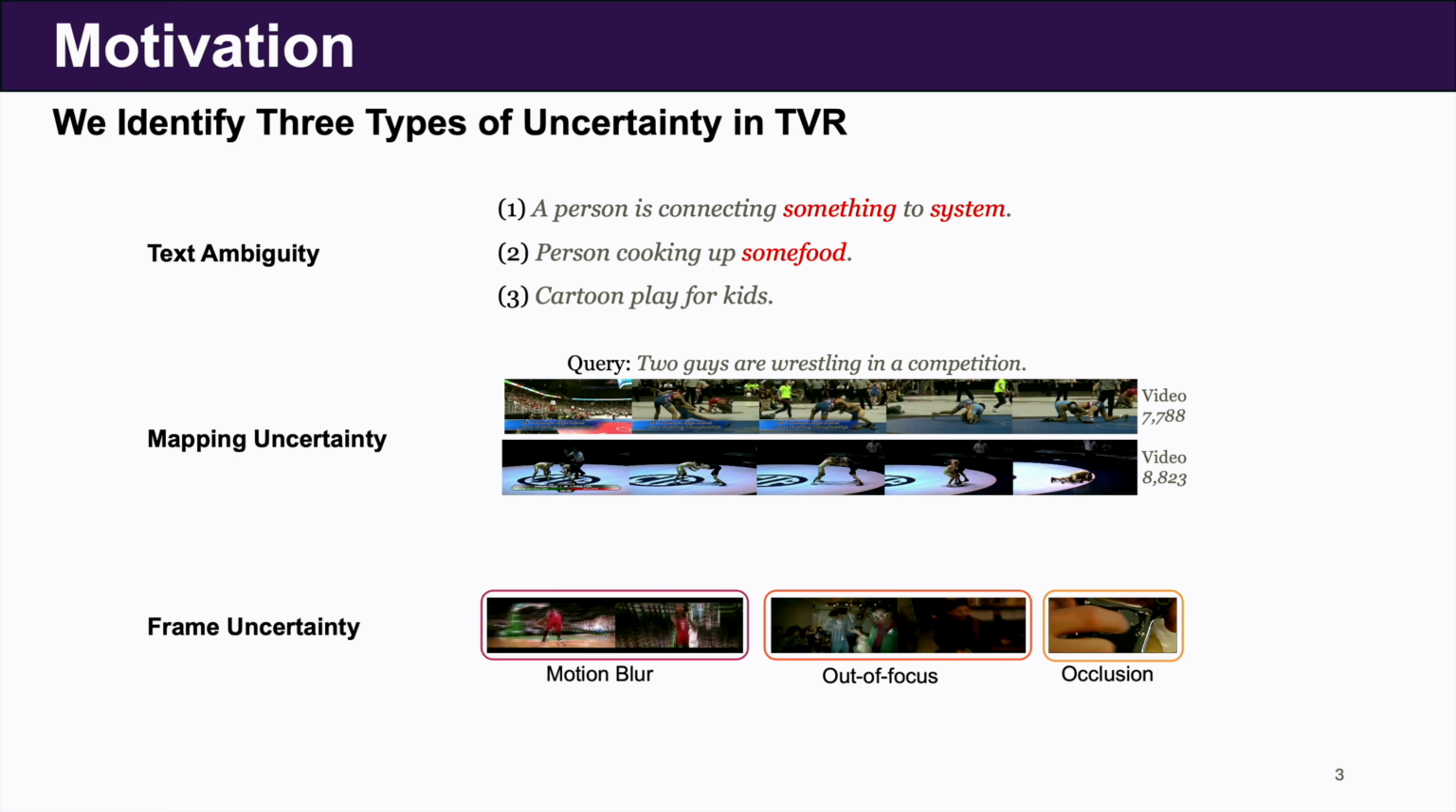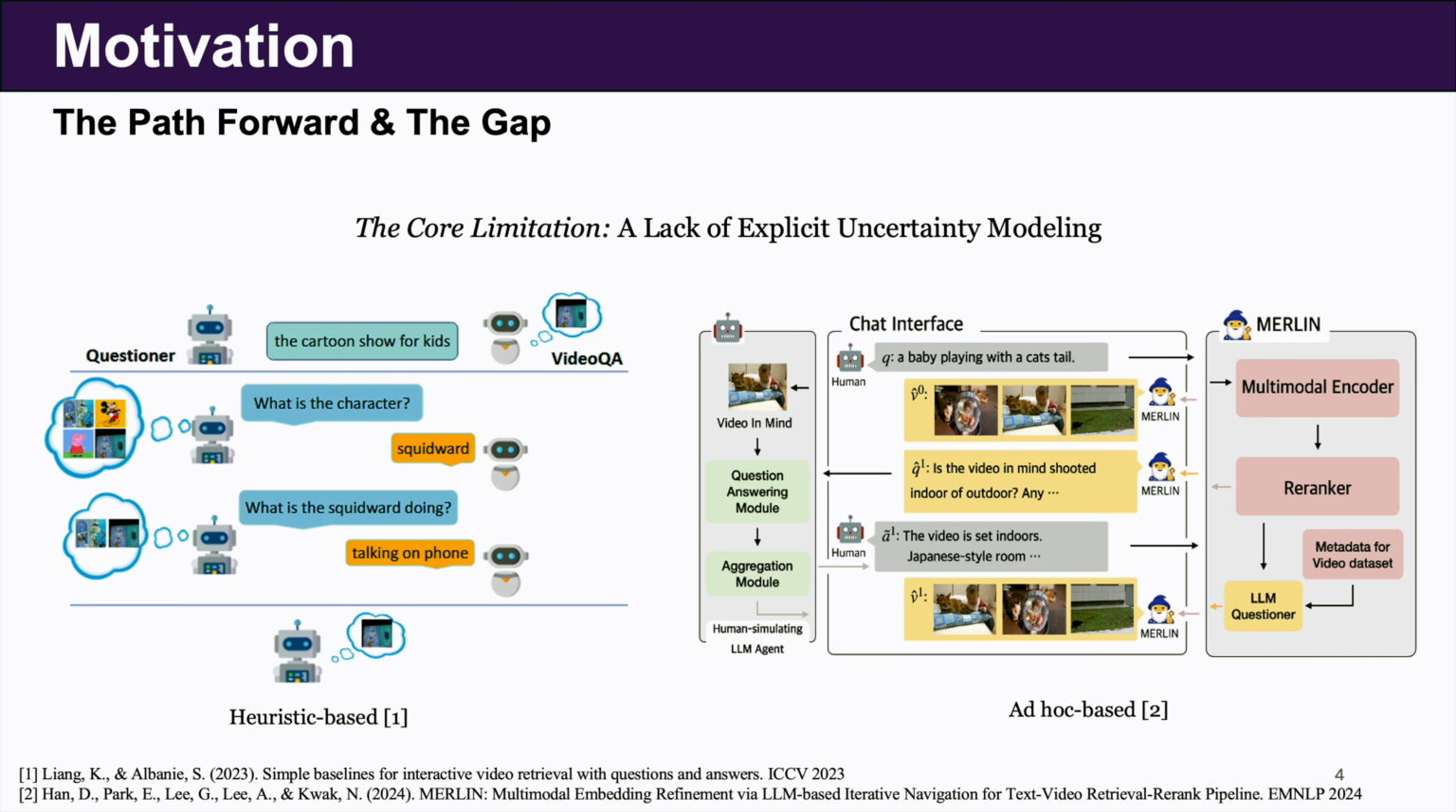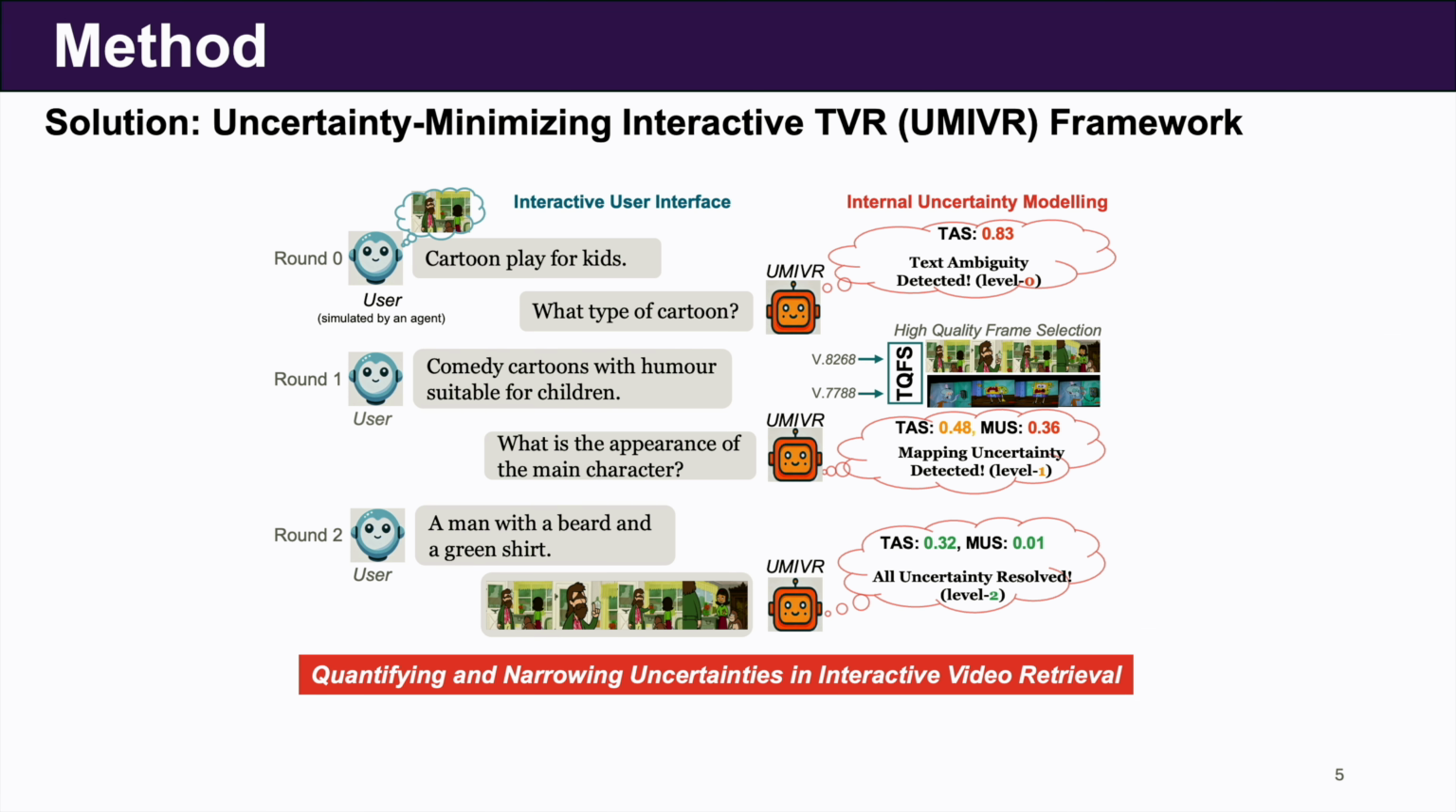and misleads the model. Interaction is the best way to resolve this, but current methods, whether heuristic or ad hoc, share a critical gap. They don't explicitly quantify the uncertainty. They ask questions, but don't know why the retrieval is failing. Our work diagnoses the specific uncertainty to target the interaction. So, our solution is the Uncertainty Minimizing Interactive TVR Framework, or UMIVR.